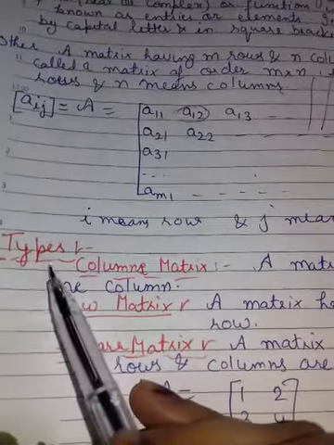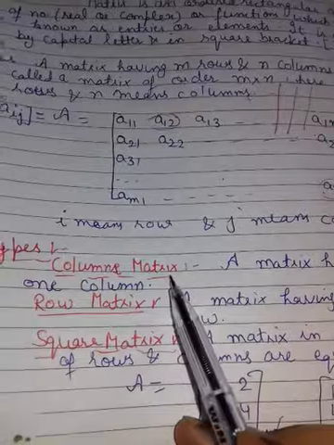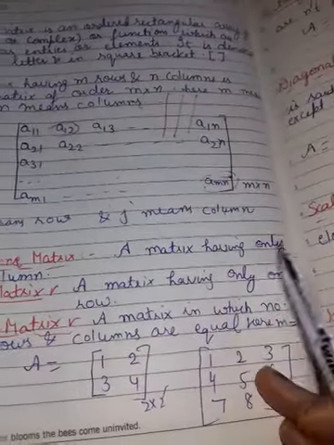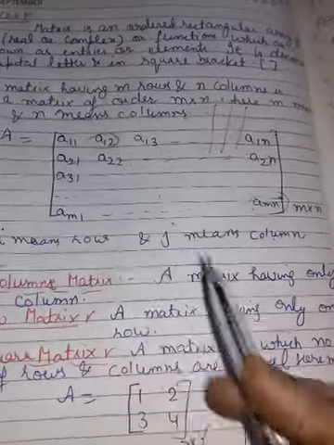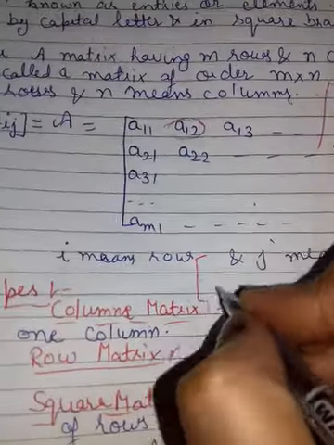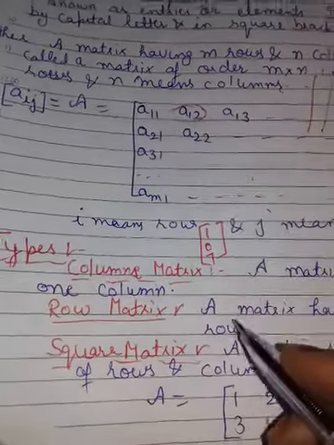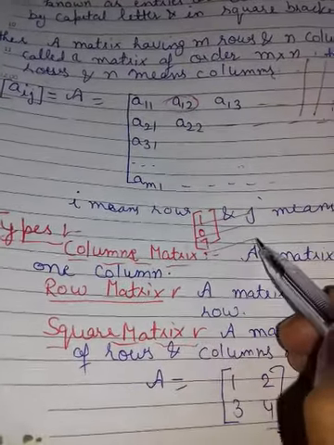Firstly, we are talking about types. The first type is the column matrix. It is clear from the name: a matrix having only one column. Suppose 1, 0, 7. How many rows are here? Rows you see horizontally. How many columns?